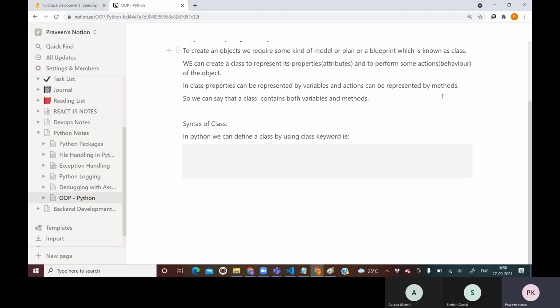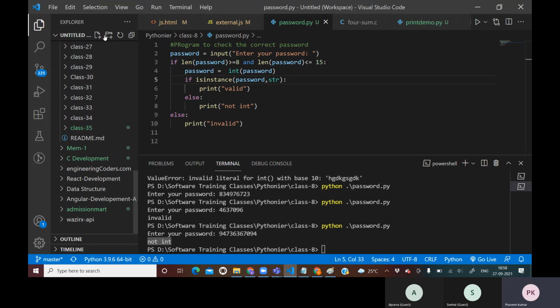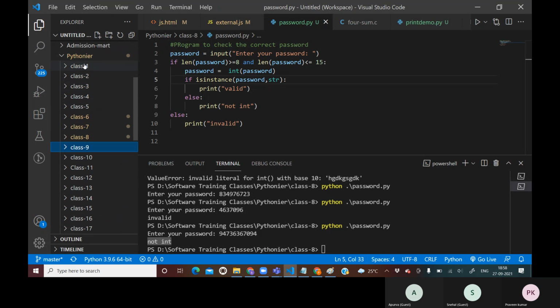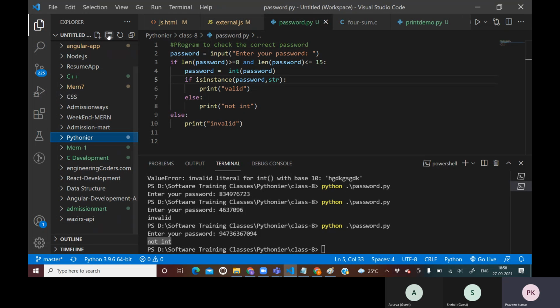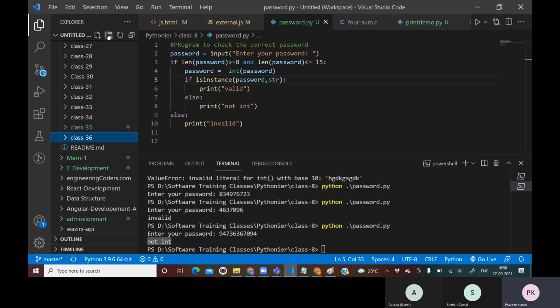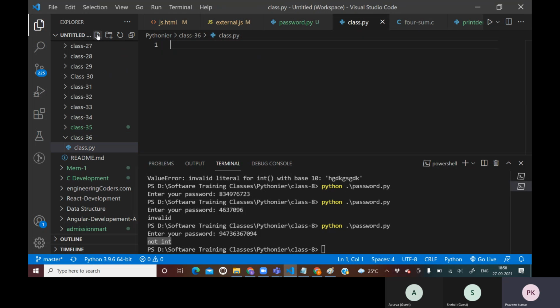So let me create today's folder. Here we are in class 36. So let me go here, class 36, and here I will be creating a file called class.py. Okay, and here, the class program.